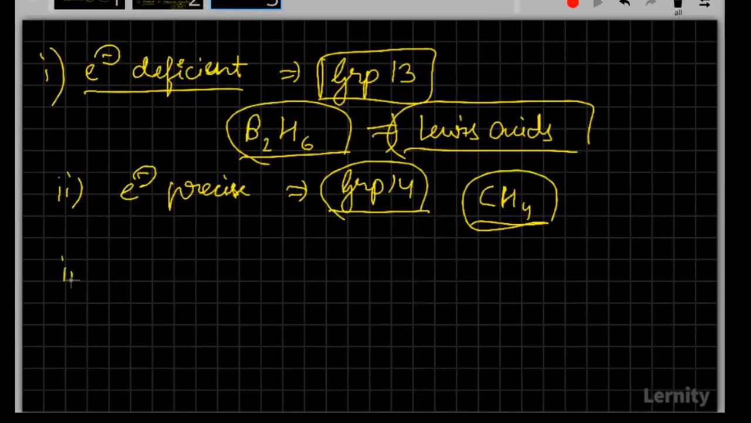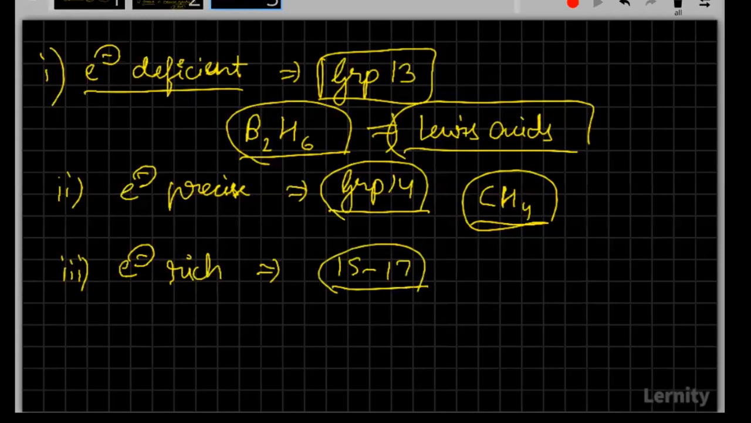Now coming to the third one, that is electron rich. What are the groups that I'll have here? The groups that will comprise electron rich molecules. Good. It's by mistake what you have written. So it's 15, 16 and 17. It's from group 15 to 17 that we'll have for electron rich.